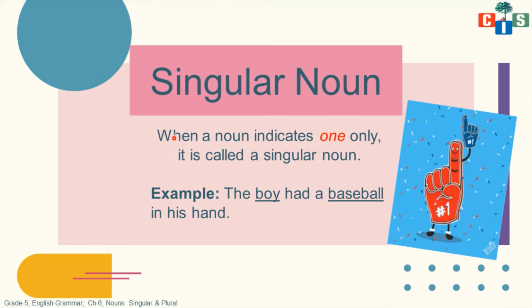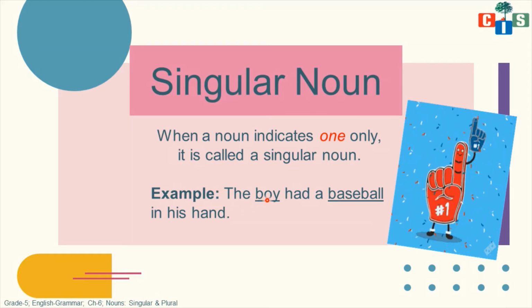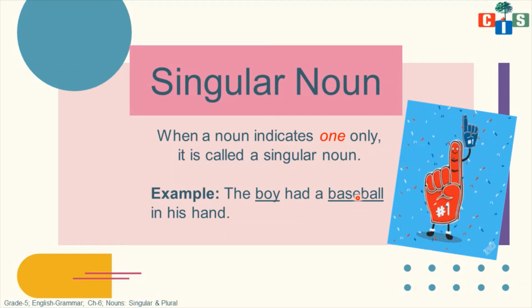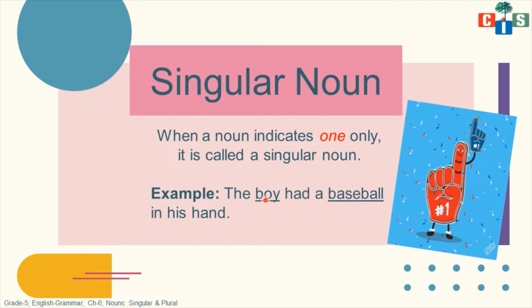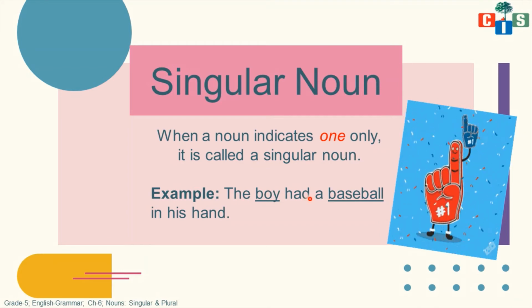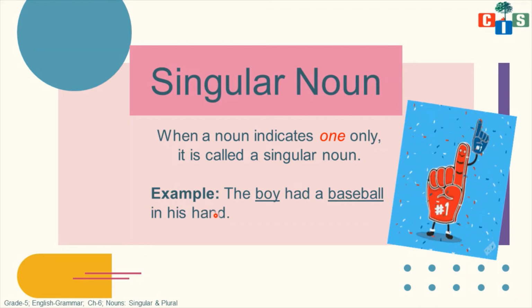Here, the boy means we are talking about one boy. A baseball means this boy has only one baseball.